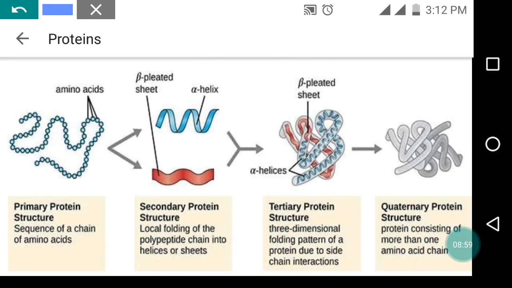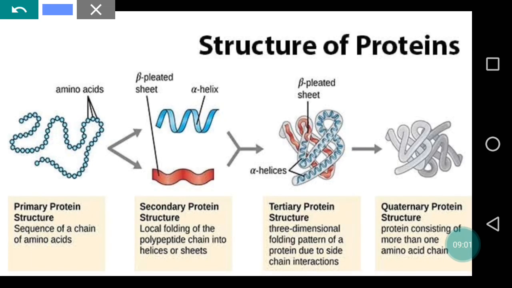You might be seeing in this picture the primary protein structure. So it tells about the sequence of amino acids in the chain. Next, it will take these two kinds of structure. So it will form the alpha helix or the beta pleated sheet.